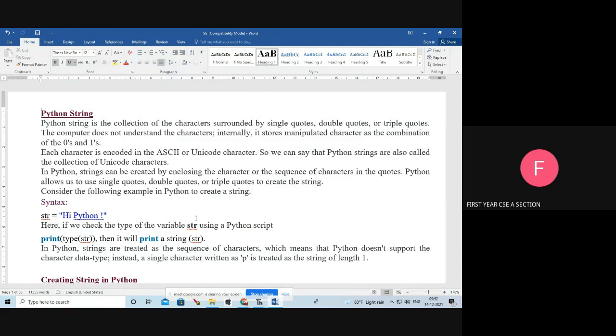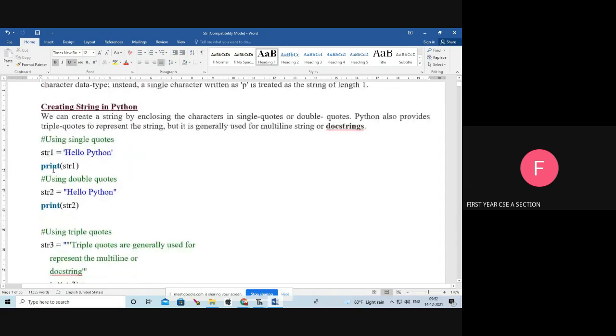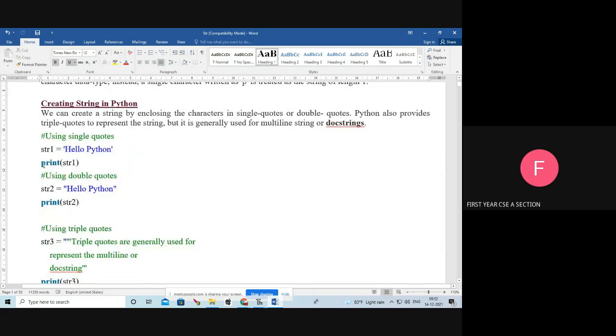Today, we are going to see the Python string. What is a string? It is a collection of characters surrounded by single quotes, double quotes, or triple quotes. Okay, we will see one example, creating the string in Python.